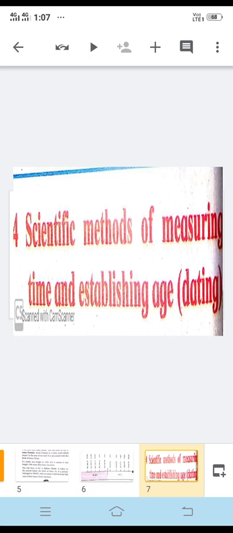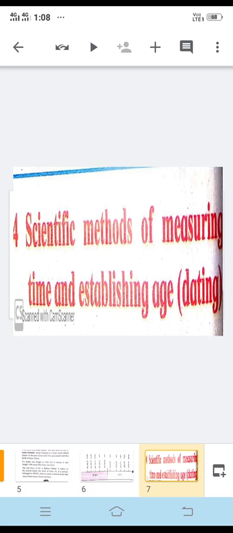By using these dating techniques, we learn how old the layers of soil and the remains found in them are, and then we can determine their period approximately. It is not exact, but approximately we can tell the period of that particular thing that has been found.